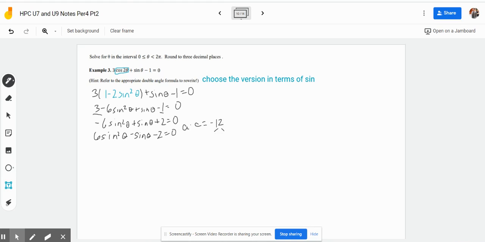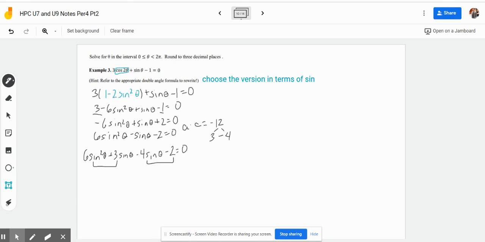Those factors are negative 4 and positive 3. I'm going to change up the order so that when I factor by grouping, it'll work out nicer. I'm going to write positive 3 and negative 4, because the 3 will group nicely with the 6, and the negative 4 will group nicely with the negative 2. So this is rewritten as 6 sine squared theta plus 3 sine theta minus 4 sine theta minus 2 is equal to 0.